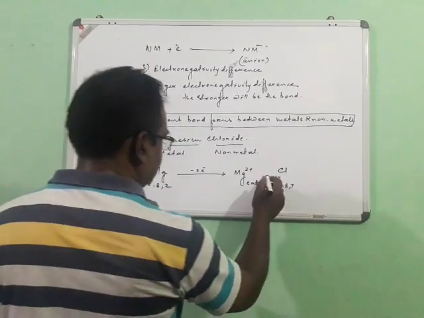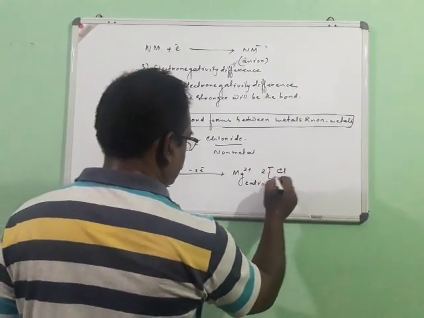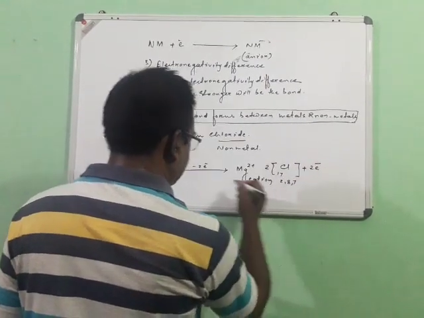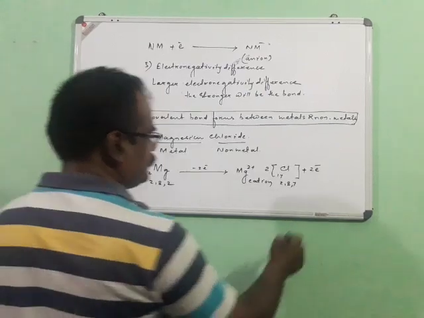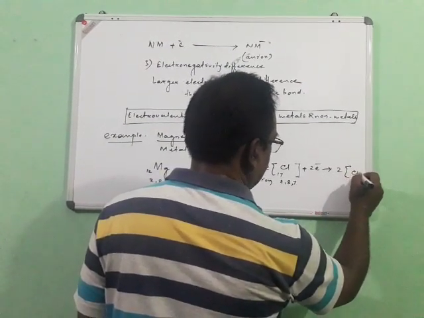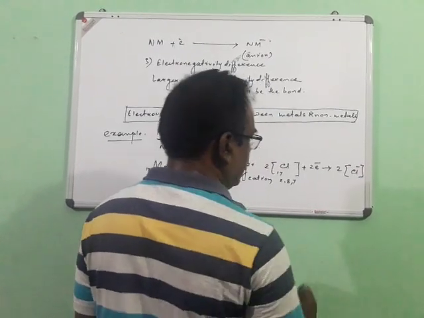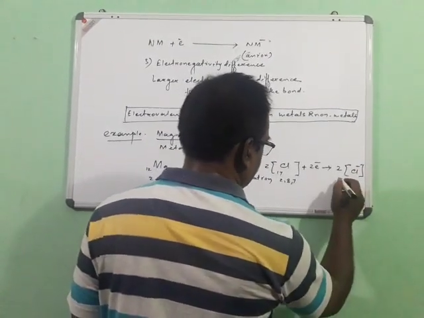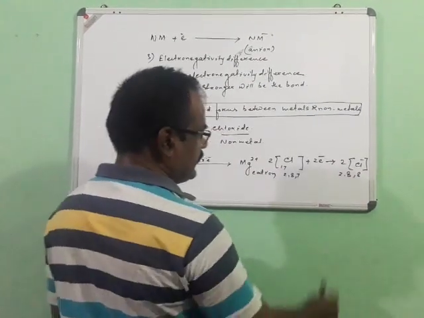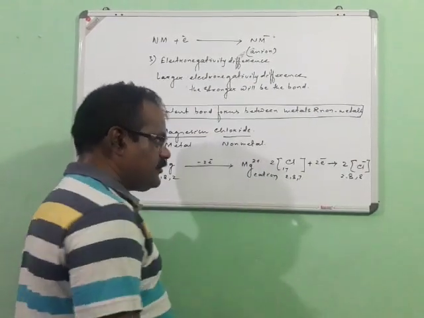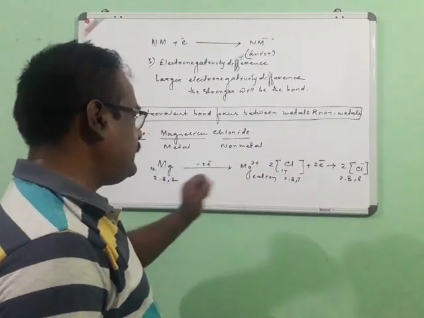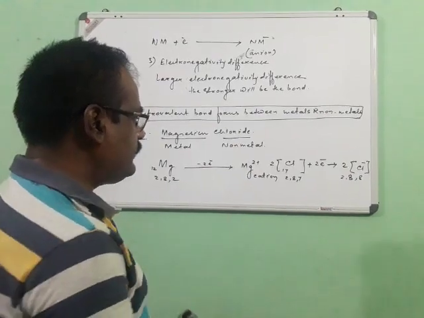So in such cases, it will take 2 chlorine atoms, and they will accept 2 electrons, those donated by the magnesium. So we will get 2 Cl minus, whose electronic configuration is 2, 8, 8. So there is the formation of the anion, the chloride ion, and here the formation of the magnesium cation.